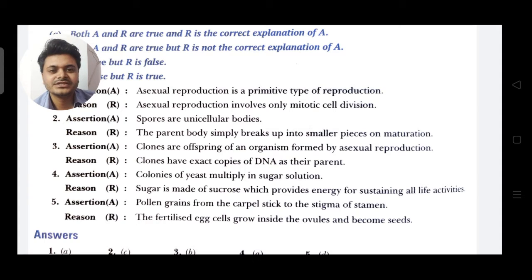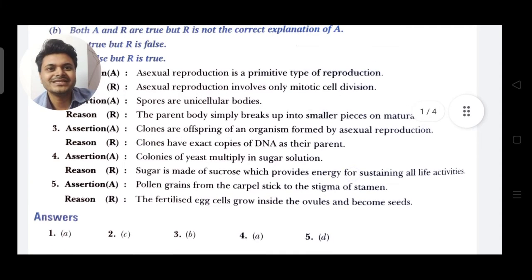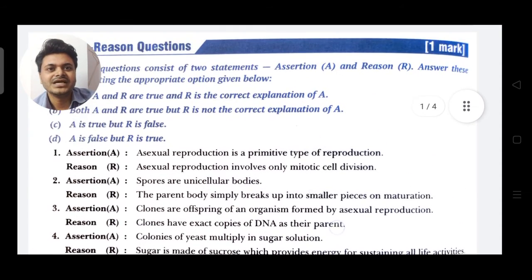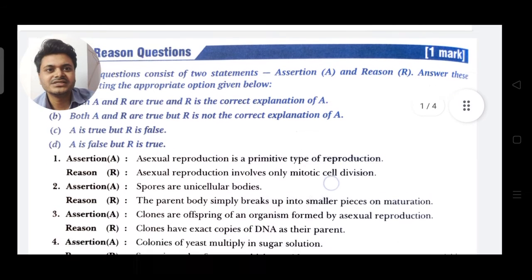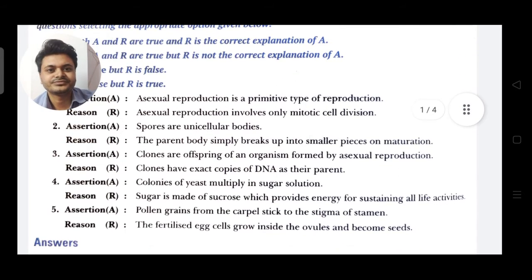Fourth question. Assertion: Colonies of yeast multiply in sugar solution. Reason: Sugar is made of sucrose which provides energy for sustaining all life activities. So here the option is A, that means both assertion and reason are true and reason is the correct explanation of A.